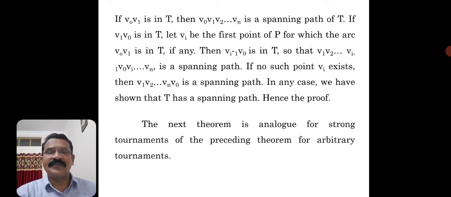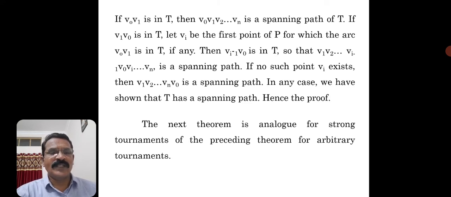So like that, let Vi be the first point of P for which the arc Vi V0 is in T, if any, suppose. Then Vi minus 1 V0 is in T, so that V1 V2 and so on up to Vi minus 1 V0 V1 and so on up to Vn is a spanning path.